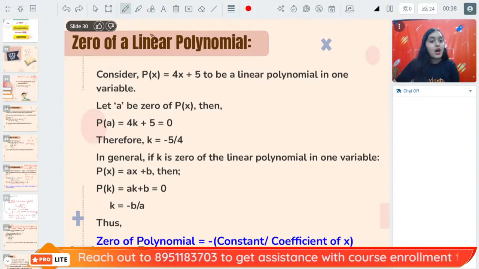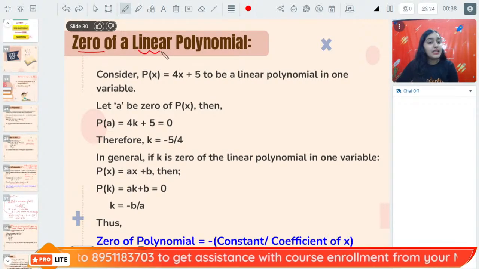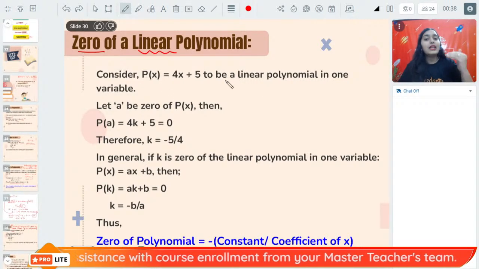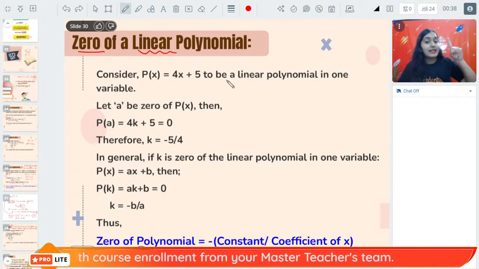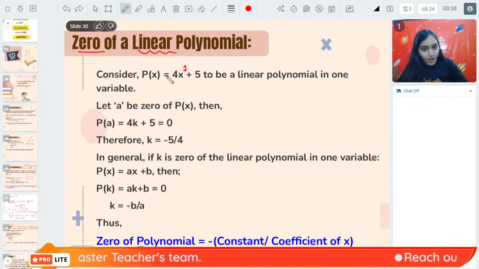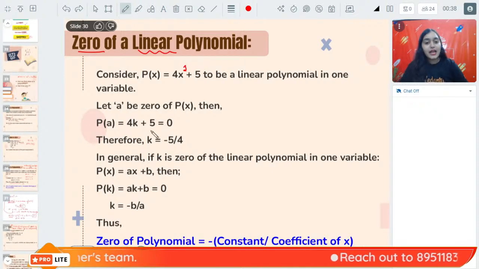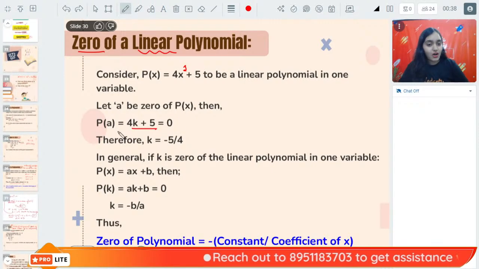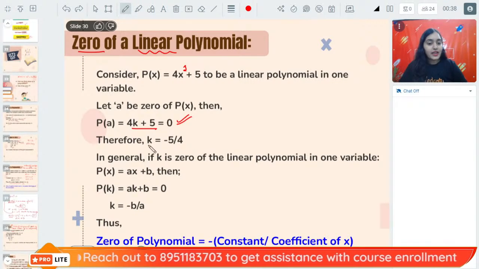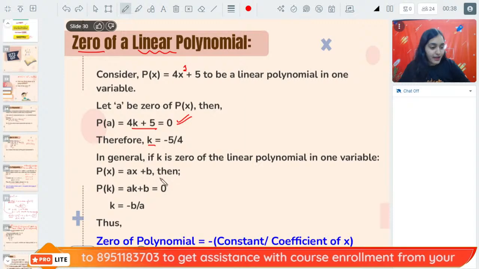Now, next is, what is the 0 of a linear polynomial? What is a linear polynomial? A linear polynomial is a polynomial with highest degree 1, so the power of the variable will be 1. Now, how do we find the 0 of this polynomial? Let us assume that this polynomial is equal to 0 for any value k. Once we put it equal to 0, we get k is equal to minus 5 by 4.